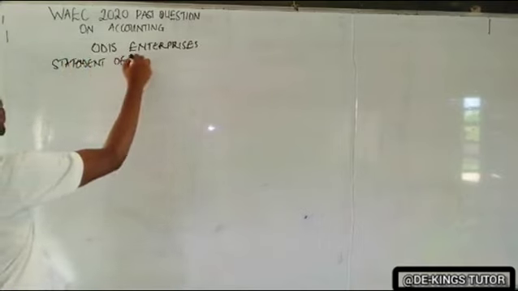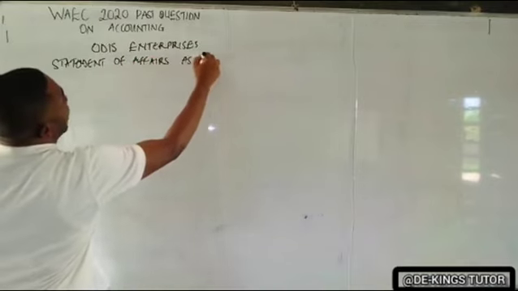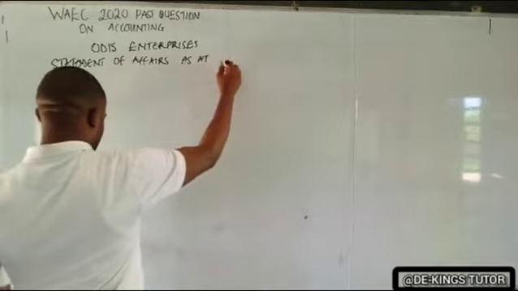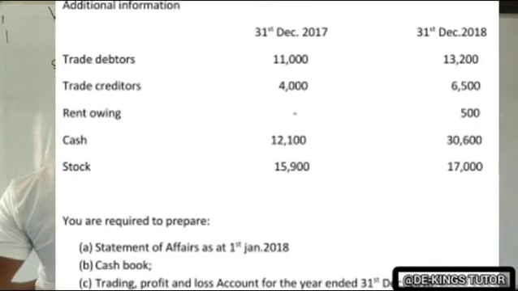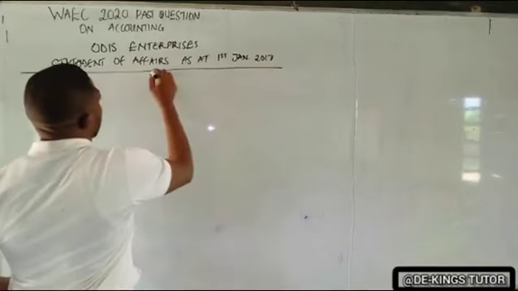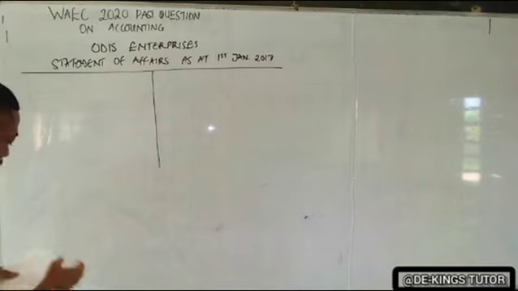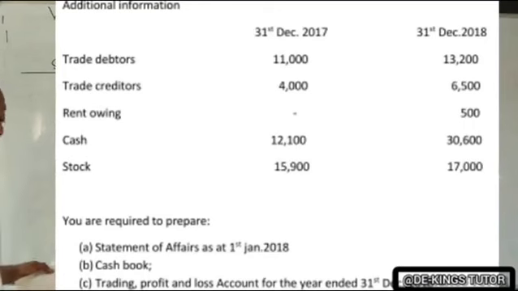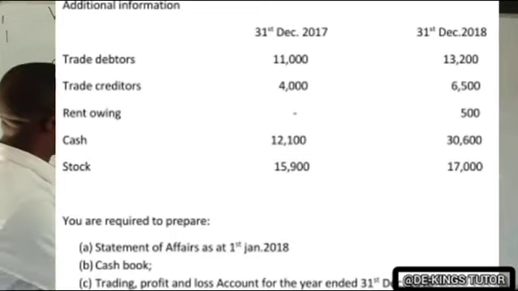Statement of affairs. As at, he said, is what? 1st January 2018. Okay? Now, I said earlier on, you will use those items as at 31st December 2017. Okay, those are the items you use to get this.